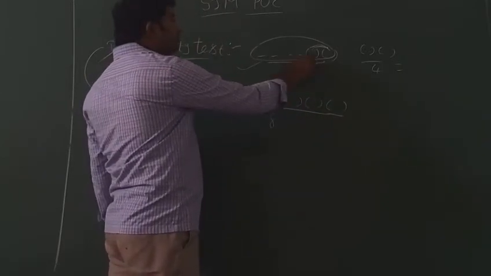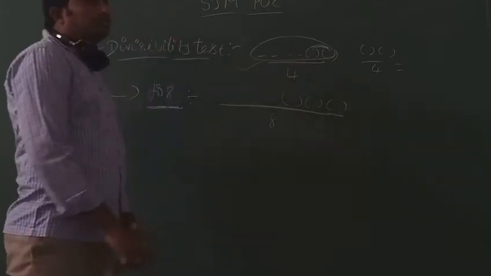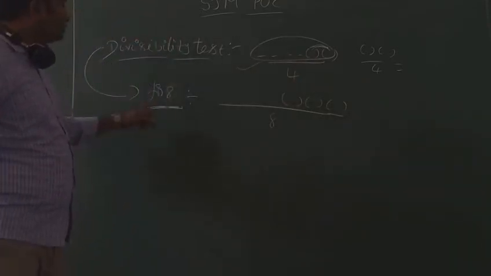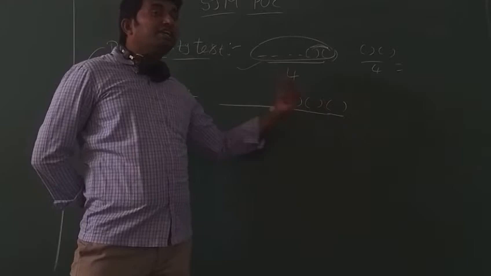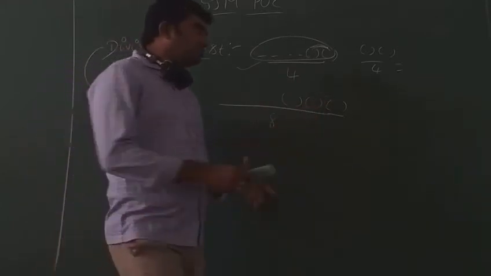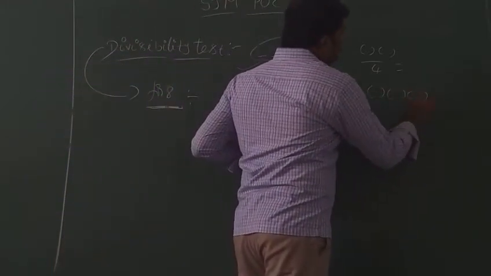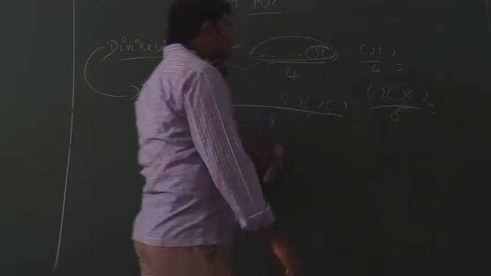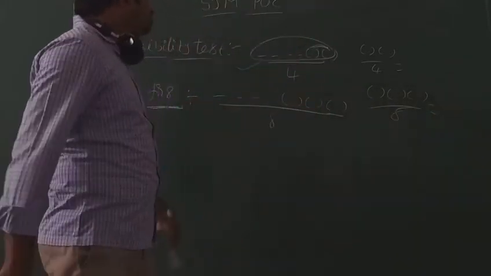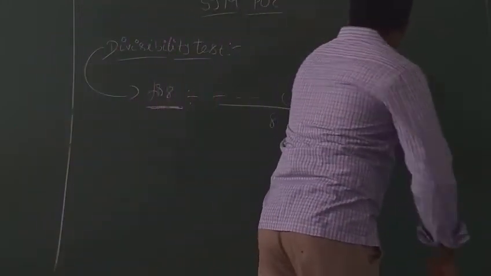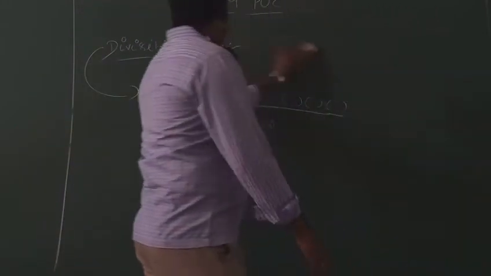Divisibility test for 4 means we consider only the last two digits. Divisibility test for 8 means we take the last 3 digits. If the last 3 digits are divisible by 8, then the whole number is divisible by 8.